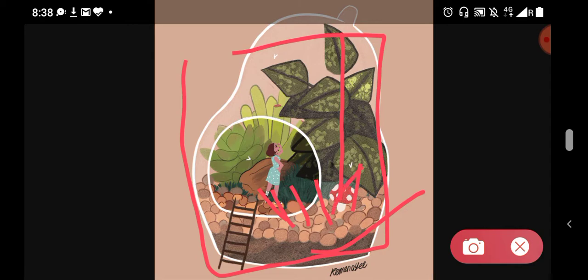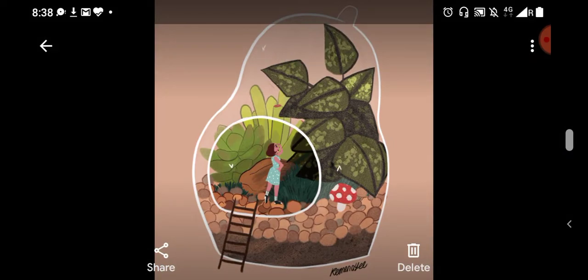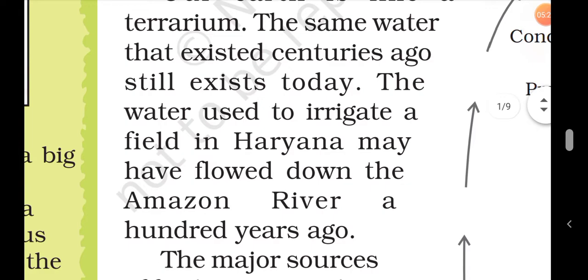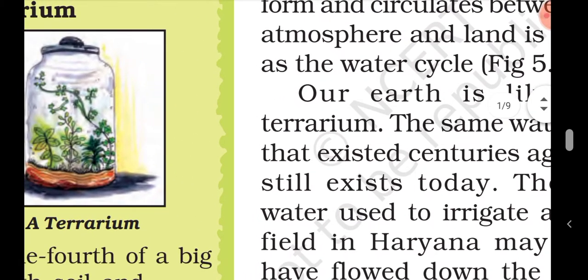This terrarium will develop its own ecosystem, means its own environment, and after some time there will be no need to give water to this terrarium, means it uses its own water, and this is the speciality of the terrarium. Same, students, our earth is like a terrarium. The same water that existed centuries ago still exists today. If we put some water in a terrarium, then there will be no need to put water again.